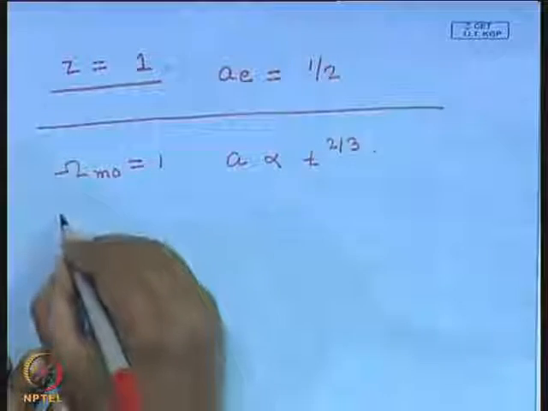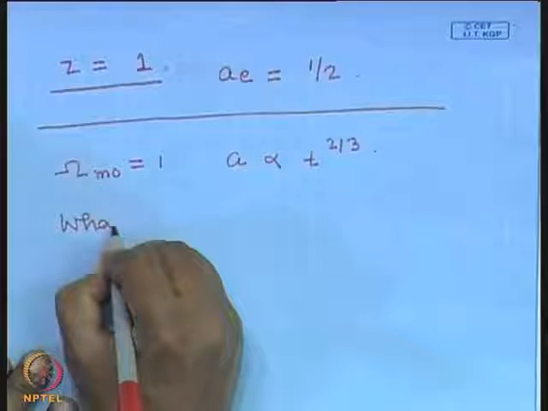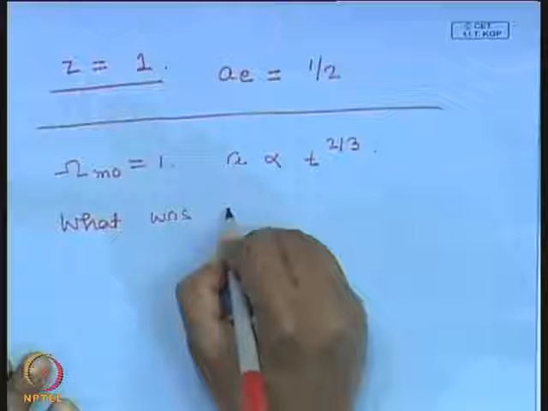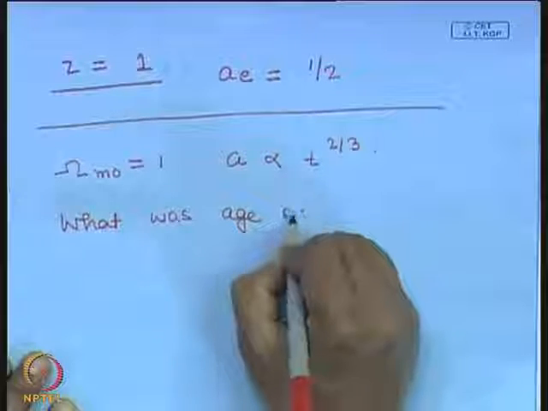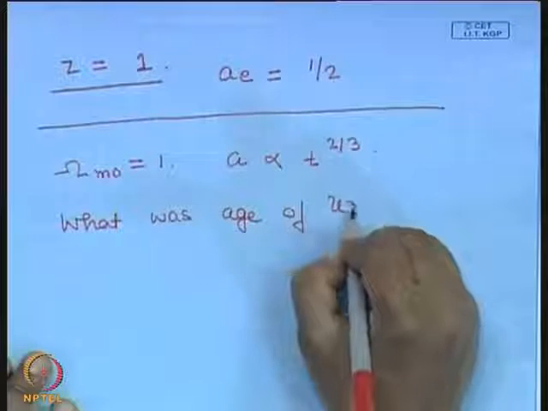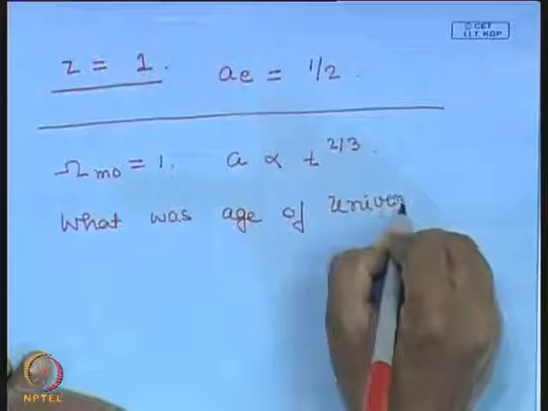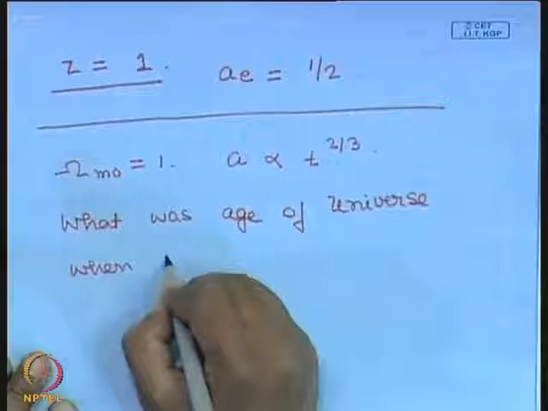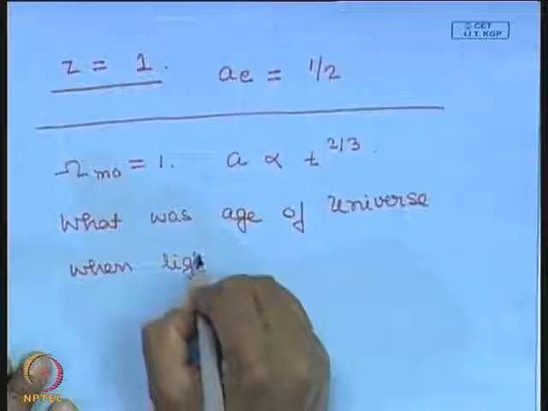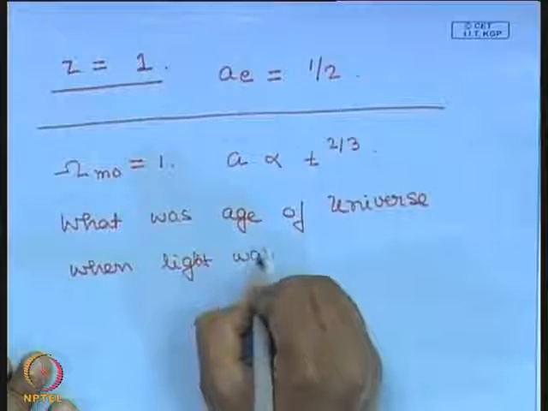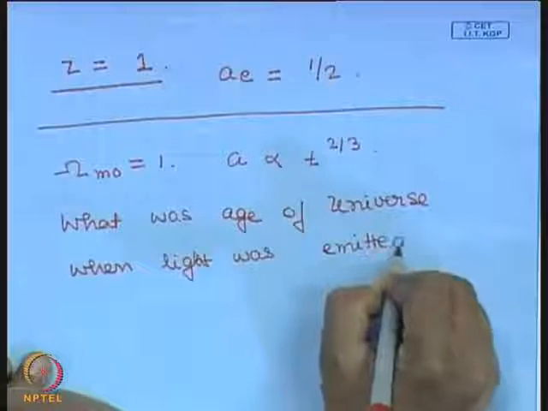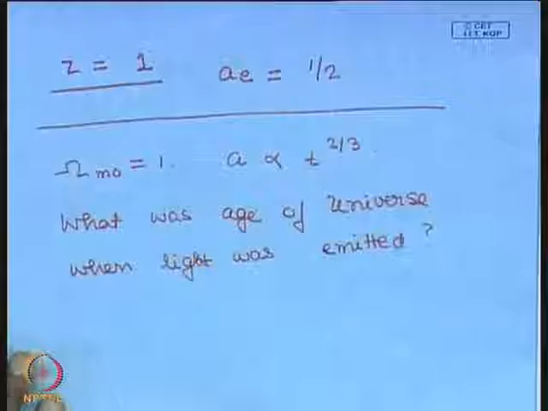So what was the age of the universe? Please work out this problem, it is a very simple exercise. How far back in the universe are we seeing when the light was emitted? So how far back in the universe are we seeing when we see a galaxy at a redshift of 1?